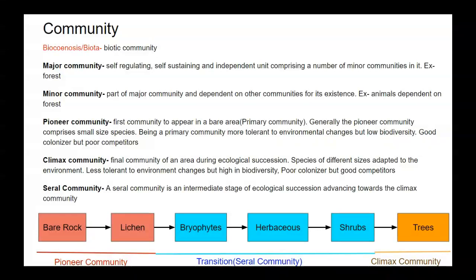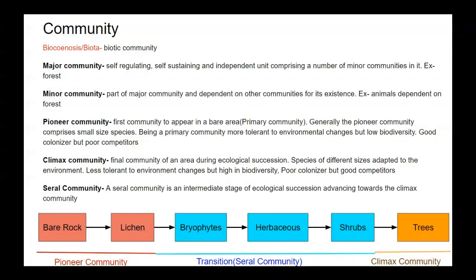Then based on ecological succession, there are three communities defined. One is the pioneer community, the first community to appear in a bare area. It is also known as the primary community. Generally, the pioneer community comprises small-sized species. Being a primary community, it is more tolerant to environmental changes but has low biodiversity. It is a good colonizer but a poor competitor.